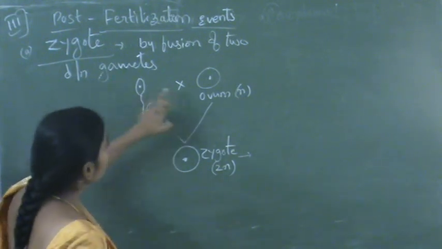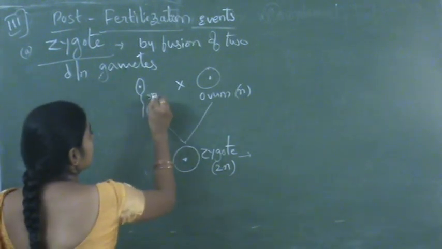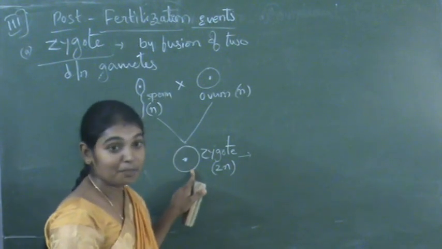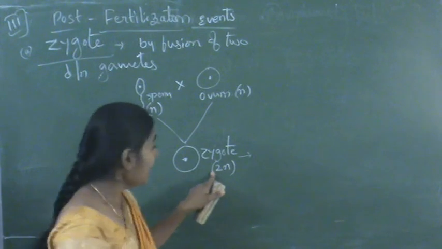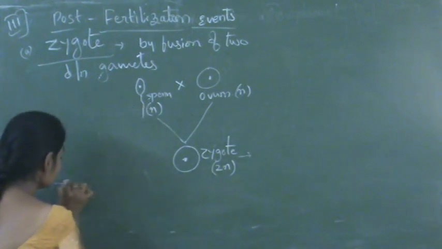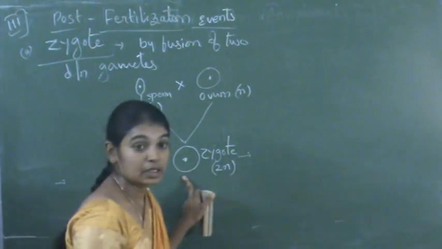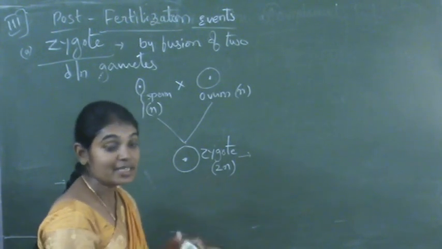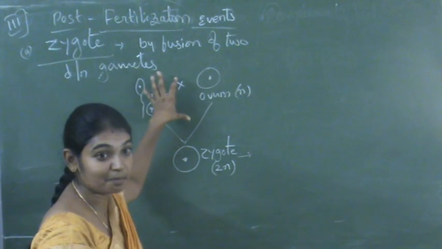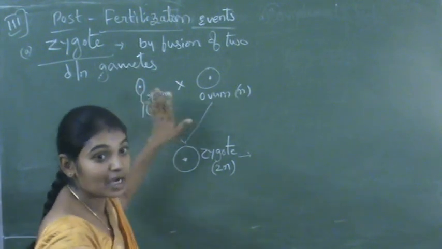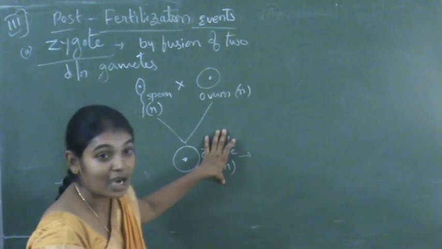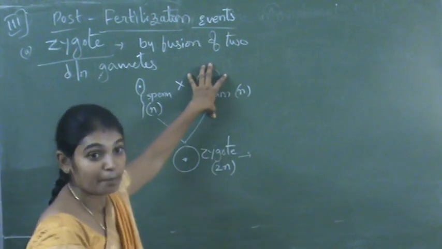So here two different haploid gametes together form the diploid zygote. And now this zygote consists of two sets of chromosomes. One set of chromosomes is from the male parent and another set of chromosomes is from the female parent.